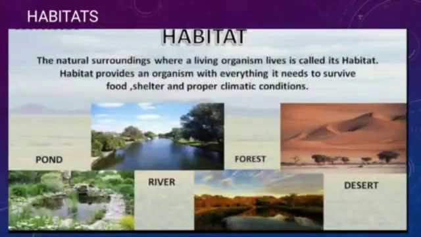Let's see two different kinds of organisms, from the desert and the sea. From the desert we take the camel, and from the sea we take the fish. First, the body structure of the camel. It helps the camel survive in desert conditions, because camels have long legs which keep their body away from the heat of the sand. They also excrete a small amount of urine, and their dung is very dry.